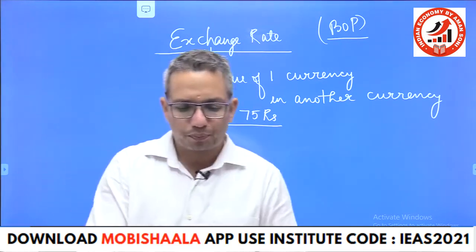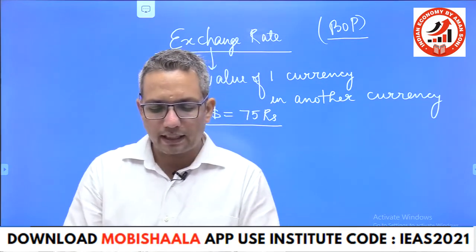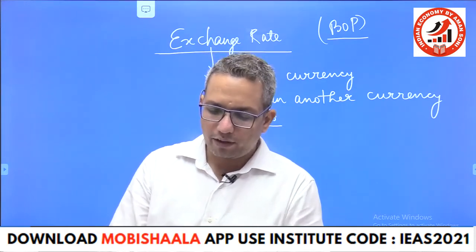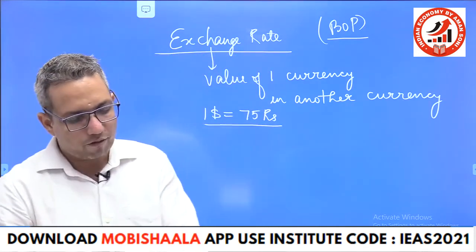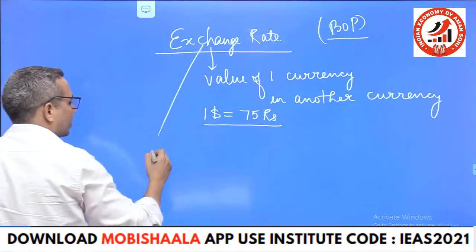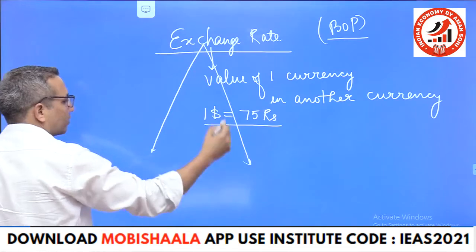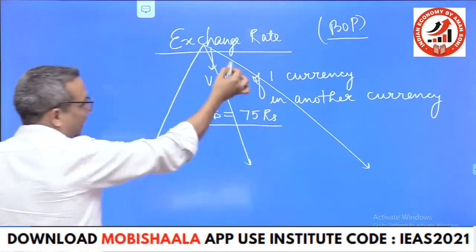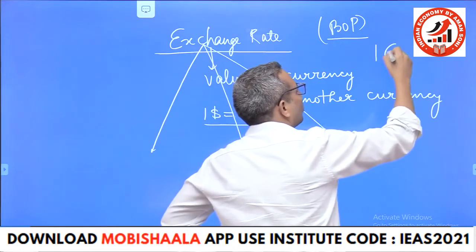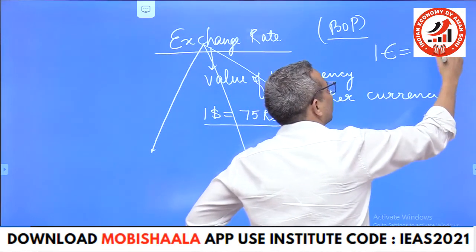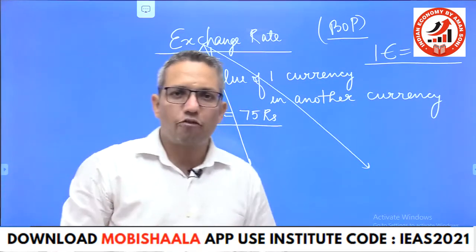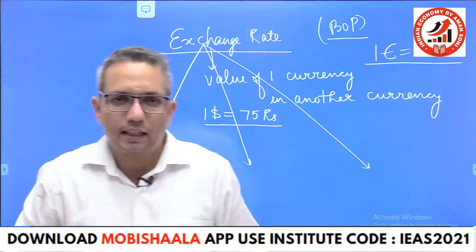Now, exchange rates are of various types. So what are the various types of exchange rates? Let's discuss them. Now this thing I told you, what is exchange rate? $1 equals 75 rupees. If I say 1 euro is equal to $1.2, it is also an exchange rate. That is, when we exchange two currencies, what's the value of one currency in another currency? That is called exchange rate.